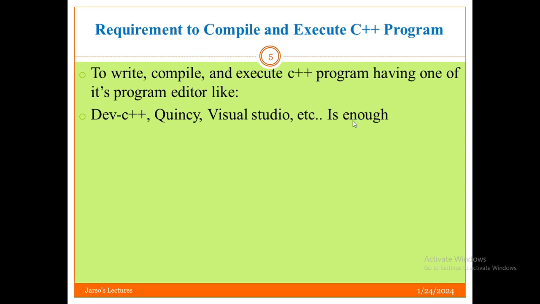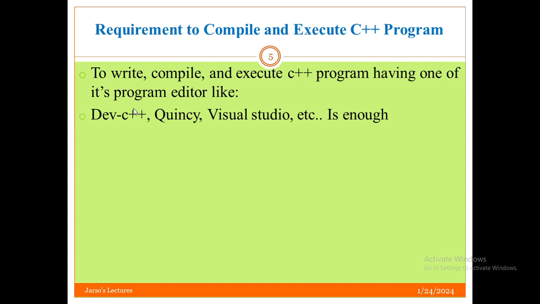For example, another programming language like Java, beside the editors, uses another tool, the JDK, Java Development Kit. They need it, but C++ does not. C++ programs run on the running environments of the operating system, while Java uses running environments of its own.